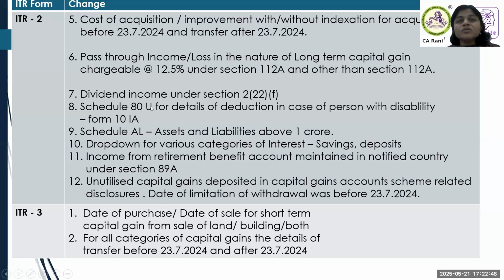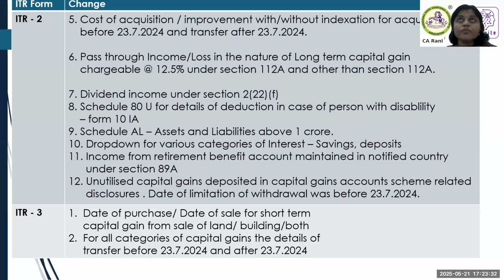Then in ITR 2, they have brought in a new table where the person has a disability, there is a department of empowering the disabled people. There is something called UDID number, unique disability identification number. And also there is a form associated with it. So there is a detailed question on whether the certification by the medical practitioner, that is Form 10IA, and there are questions. I'll show you the table when we go to ITR 2. So here it is something new. Pay attention.